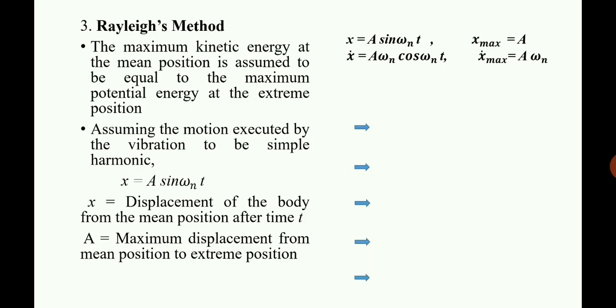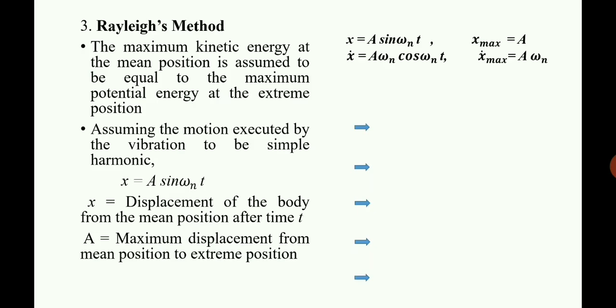The third method which we are going to use is the Rayleigh method. We know that for a vibrating system, kinetic energy and potential energy are there. We are going to assume that the maximum value of kinetic energy is equal to the maximum value of potential energy.